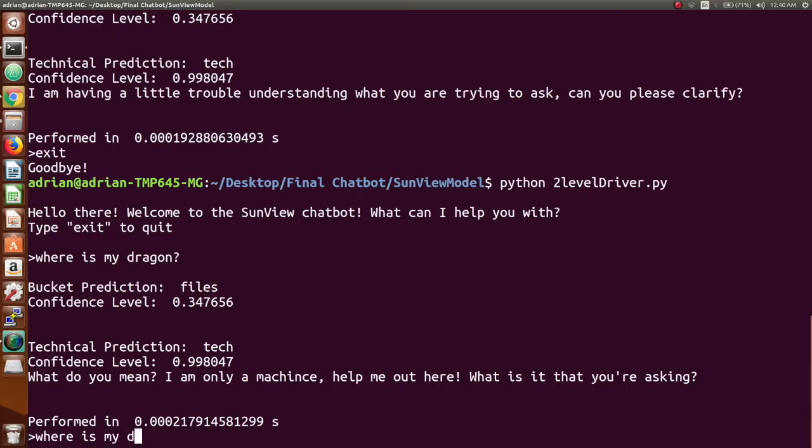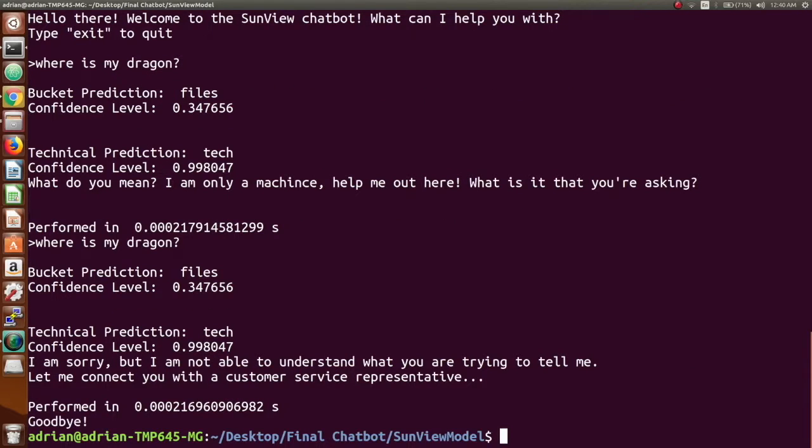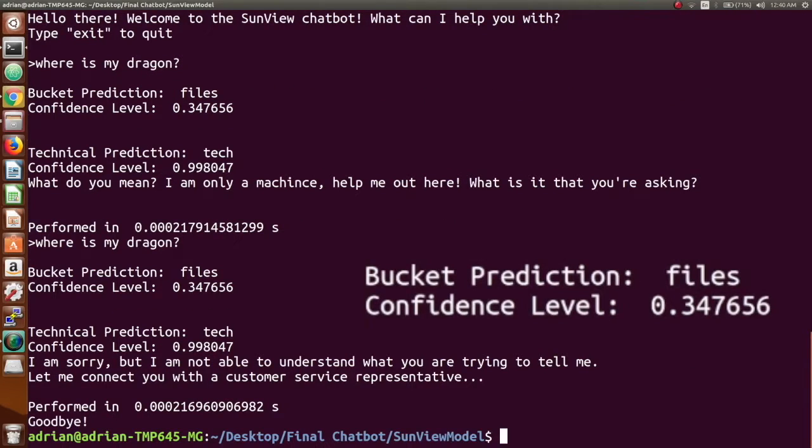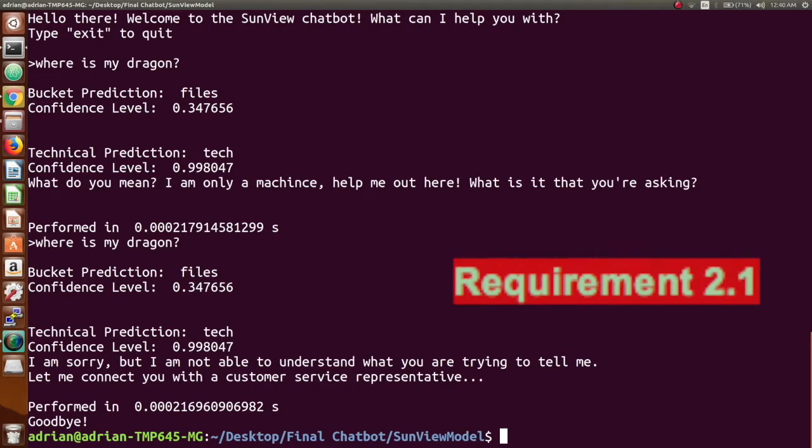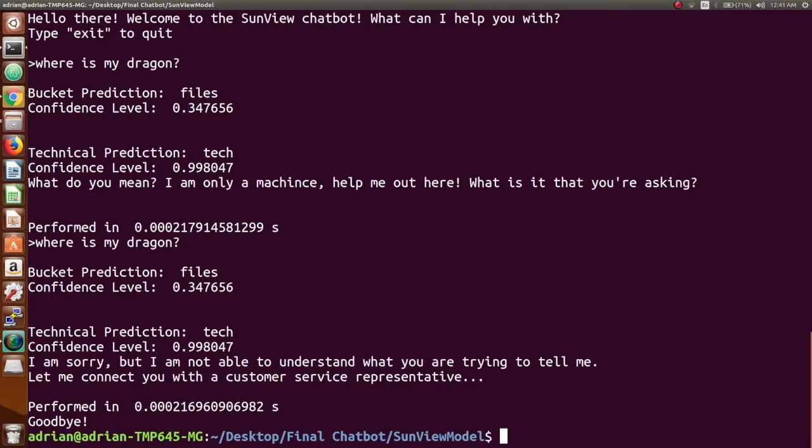Let's say we have a stubborn client who doesn't really want to rephrase his question, so the same question is given. Where is my dragon? Obviously, this is going to produce the same exact confidence level as before. So the bot is still below the 60% confidence threshold after being asked for clarification, so it boots the user out and redirects them to a customer service rep. That fulfills requirement 2.1. Next, we're going to test requirement 3.